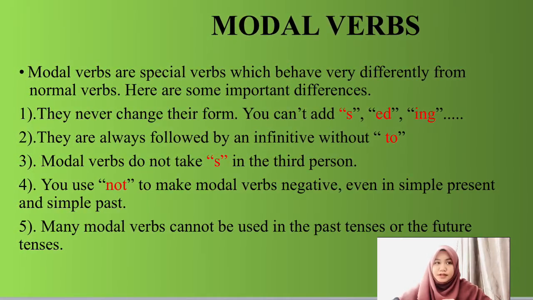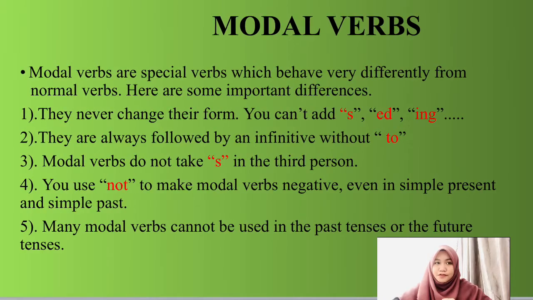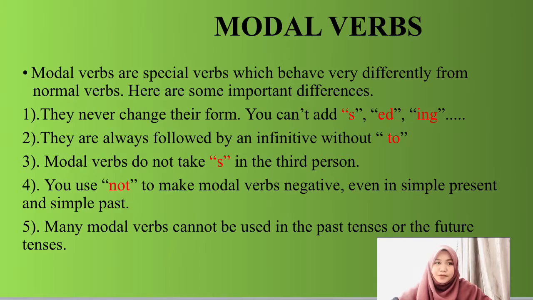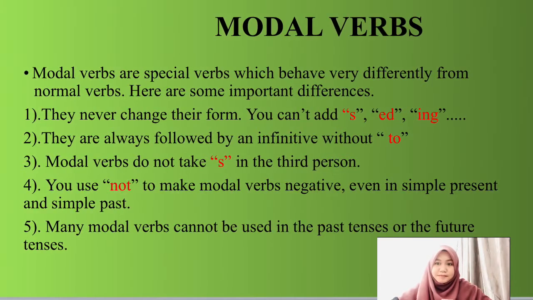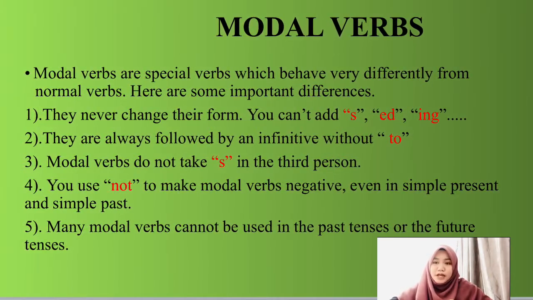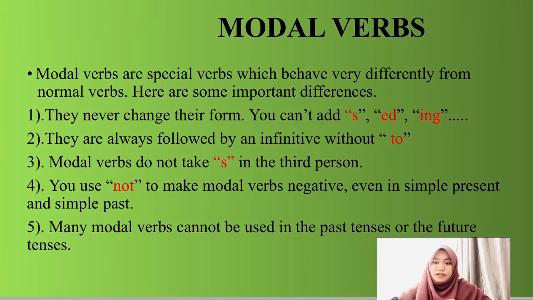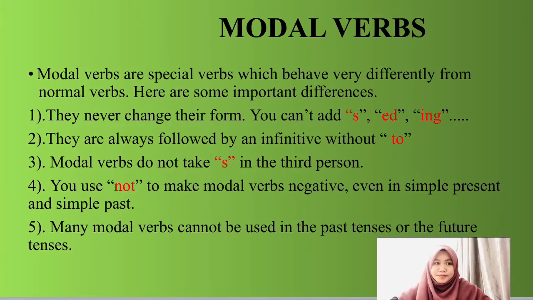Number two, they are always followed by an infinitive without to. Next, modal verbs do not take s in the third person. I give example: he can speak English, where he is a third person.